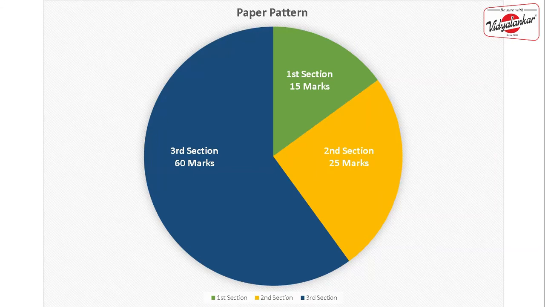Now, apart from this first section, we are having a second section and a third section. The second section and third section belong to your main core branch. In the second section we are having a total of 25 questions carrying 1 mark each, and the third section has a total of 30 questions of 2 marks each. So if you combine all these questions, the first section has 10 questions, the second section 25 questions, and the third section 30 questions. So that way a total of 65 questions come in any GATE paper.